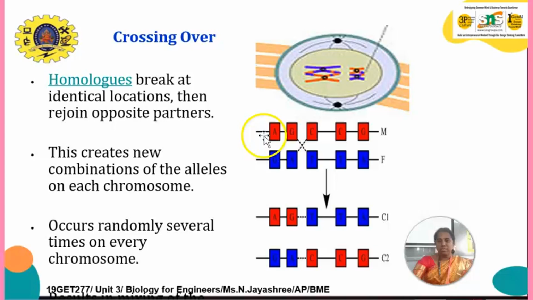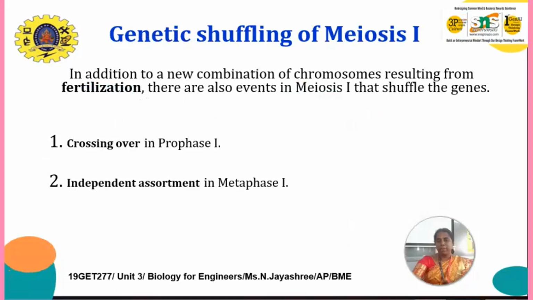So here A, G, C are the male gamete, and the blue color indicates the female gamete, and finally C1 and C2 form the AG and C daughter chromosome.